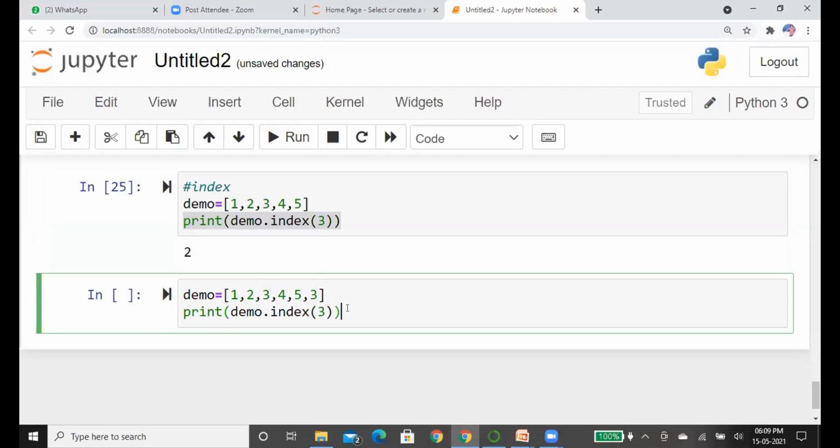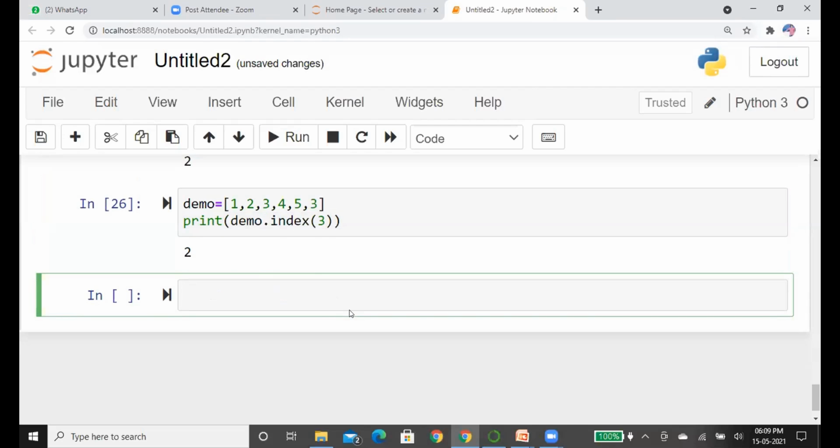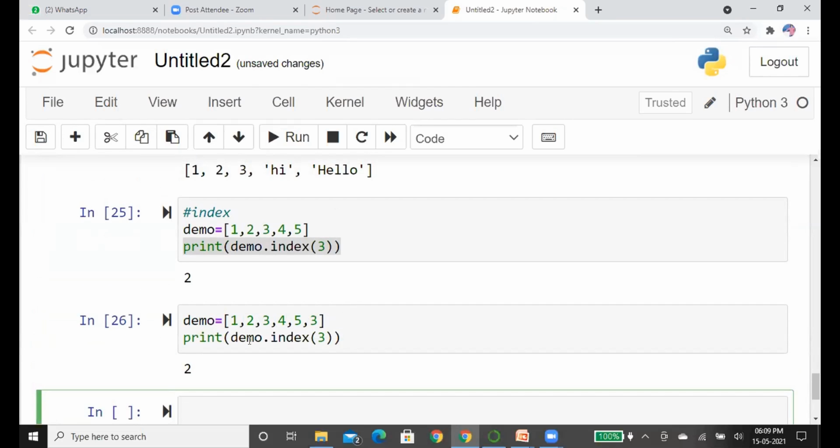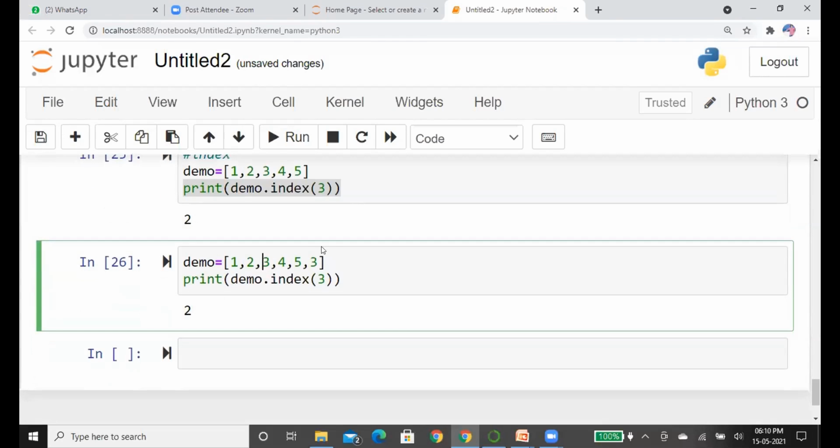Now what will the index method return? The index method will return the element which occurred first time. See here, your index is again 2. So the index method will go by line from the starting 0, 1, 2. When it finds the 3 at the index 2, it just returns the 2. It does not search again.